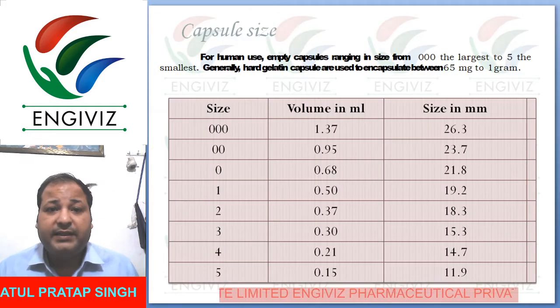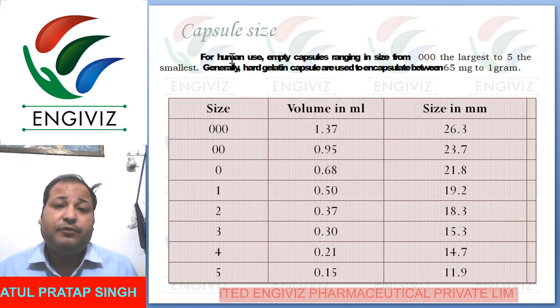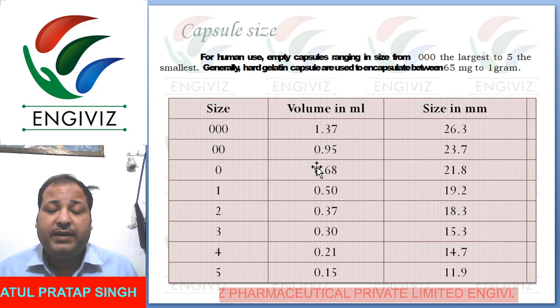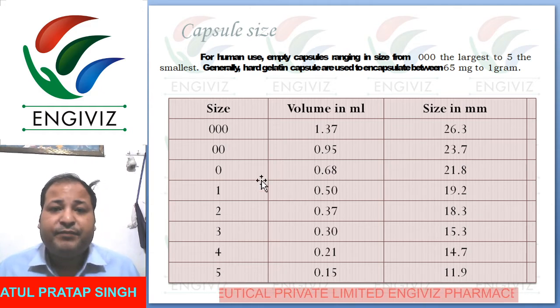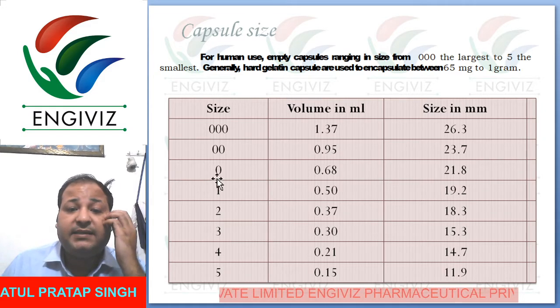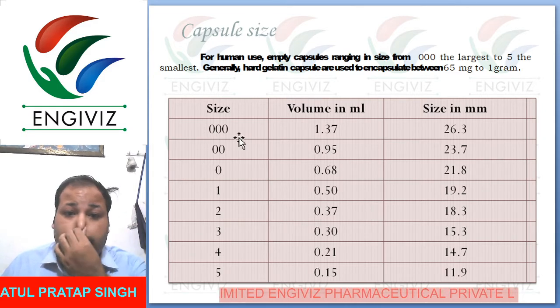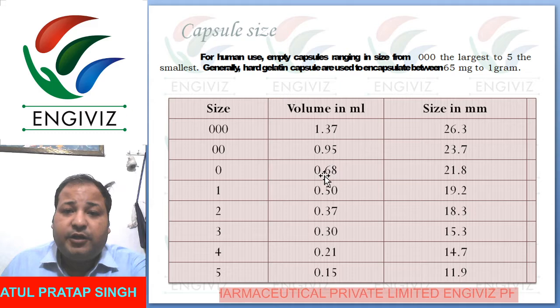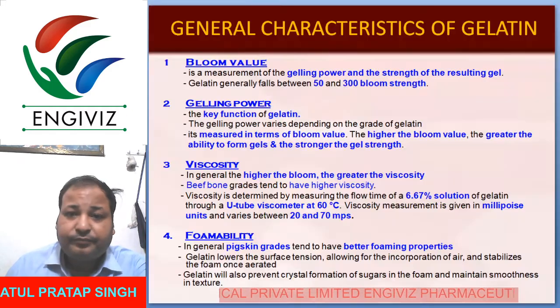So it's a simple thing, and what will be the capsule size? Triple zero will fill about 1.37 ml, and the larger the number, the smaller the size. There are eight types of capsule sizes here: first triple zero, double zero, and 1, 2, 3, 4, 5. So first 1.37, then 0.95, then 0.65. Those students who are preparing for the GPAT must remember it all.